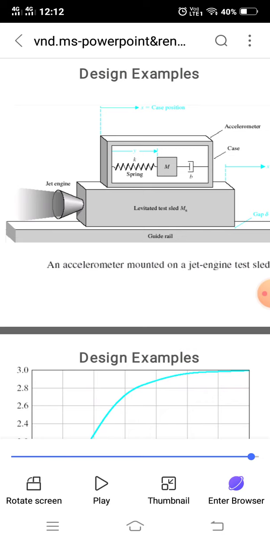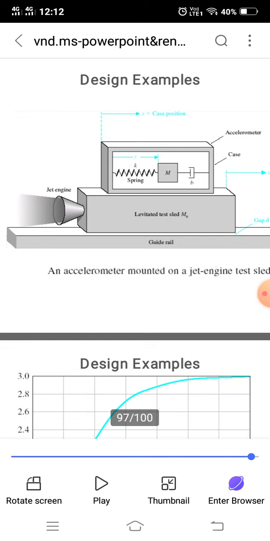So mass always has m equal to d square x by dt square, then spring has k into displacement, and dashpot has b into dx by dt.